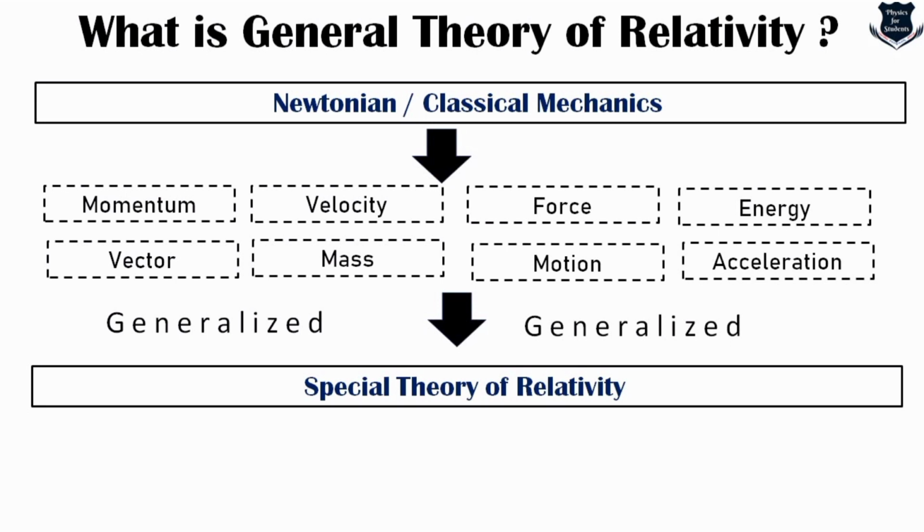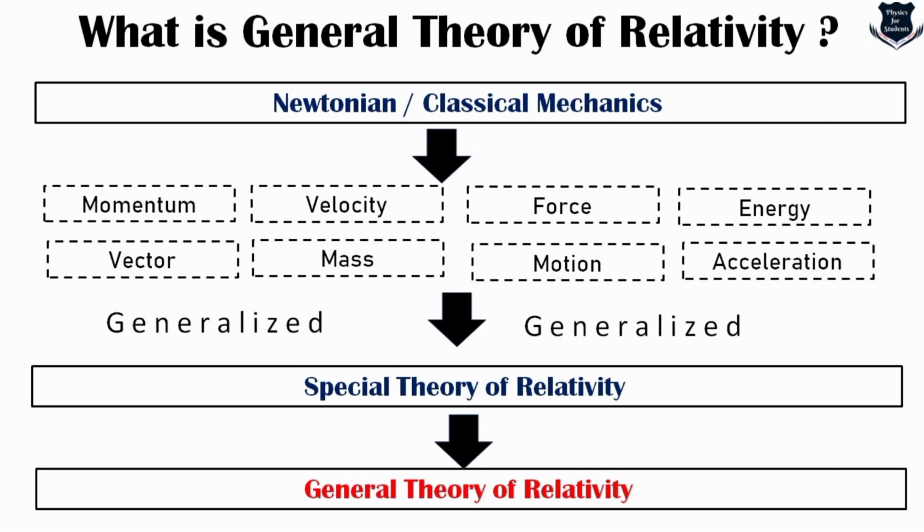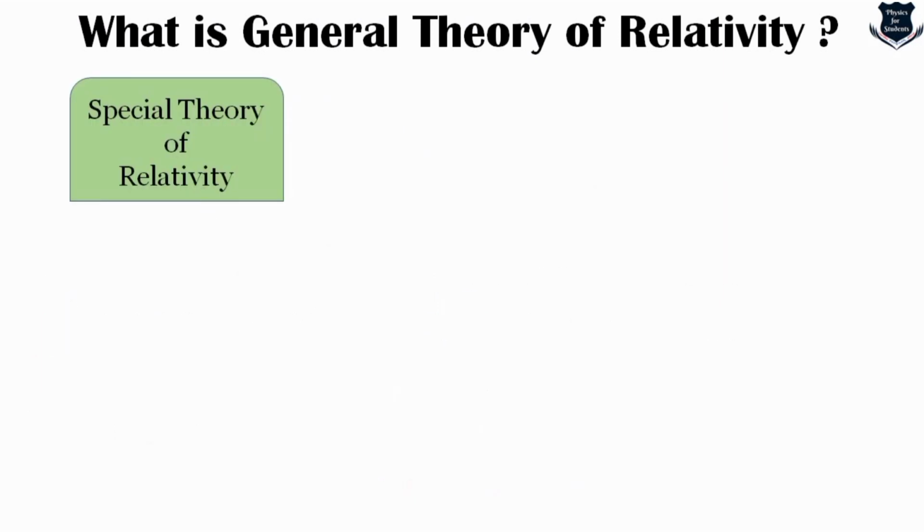So this is more of a generalized form of the classical Newtonian mechanics, which is further generalized into general theory of relativity. So it is a process of generalization from one part to another. So we give a green tick mark with special theory of relativity, and general theory of relativity is a much more refined version of the classical deterministic world. Starting from Newtonian mechanics, the entire elements of force, etc., are being dealt into generalized form in special theory, which is being further refined into general theory of relativity.